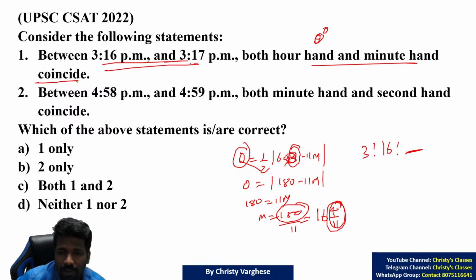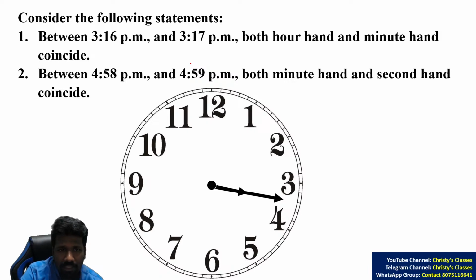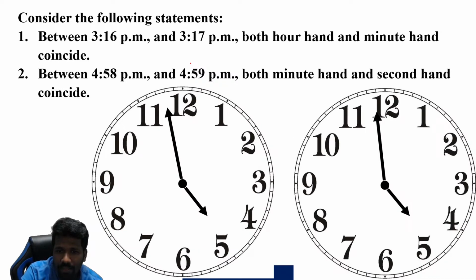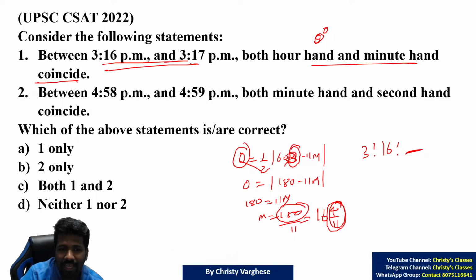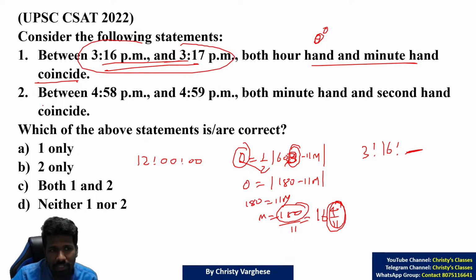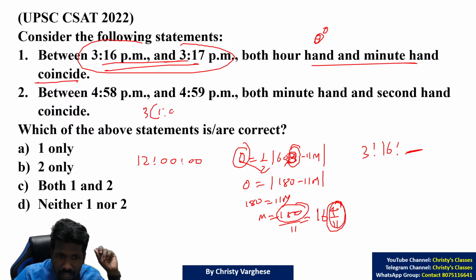Now, this is one way of doing it, if you don't want to use that 65 and 5 by 11 minutes. Another way of doing it is, you can actually use that 65 and 5 by 11 minutes idea. How? Second method: 12 o'clock, I showed you. Between 3 and 4, we need to know the coinciding time. That means 3 times 1 hour 5 and 5 by 11 minutes.